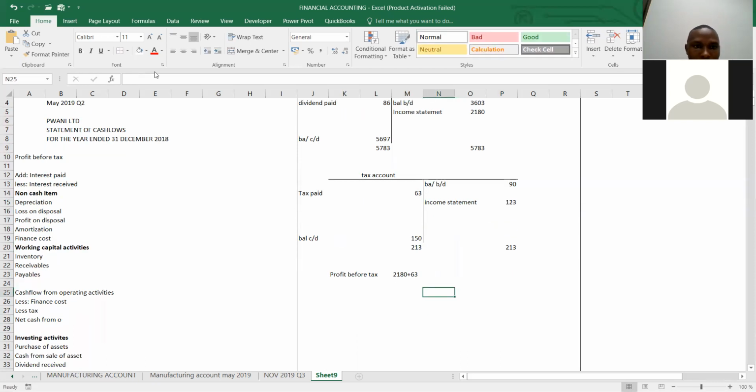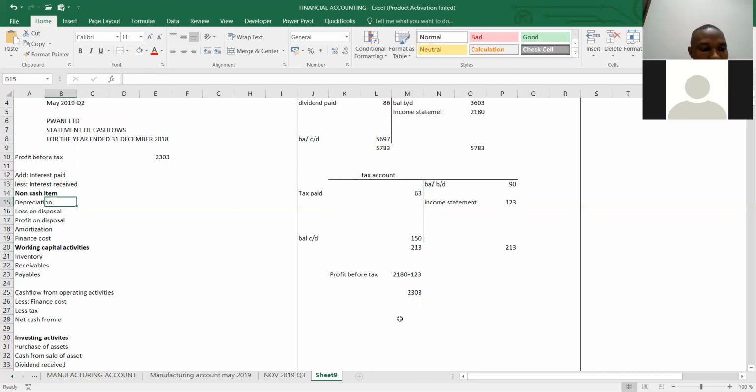So actually this one again will change. That is plus 123, 180 plus 123 to give us a total of 2303. That is the profit before tax, so we can put it here, 2303. We don't have interest, we don't have interest receipts, all that.